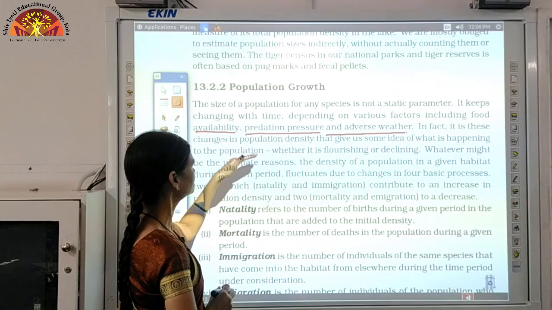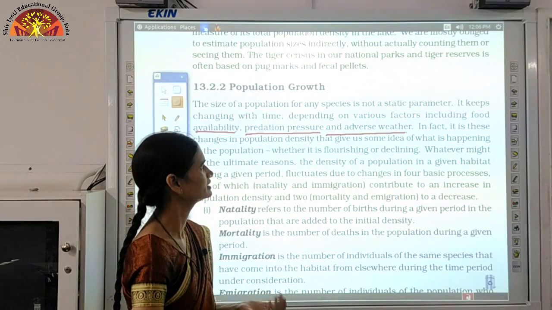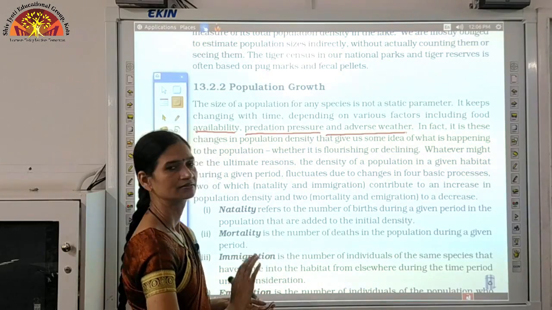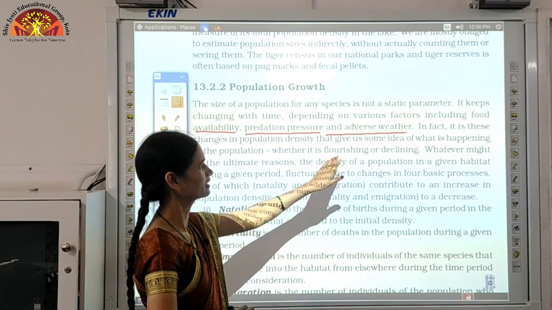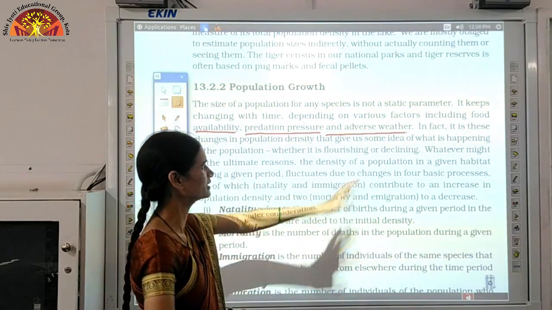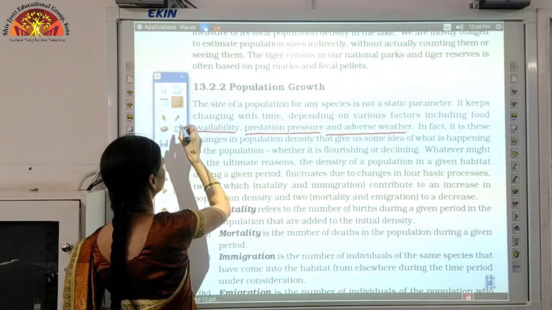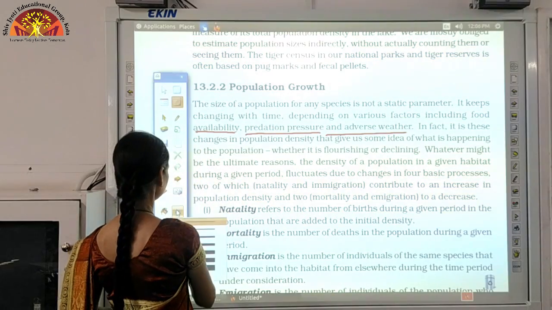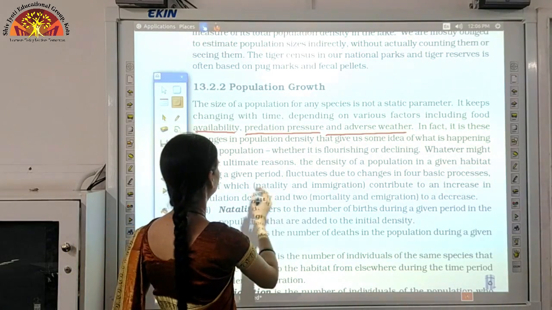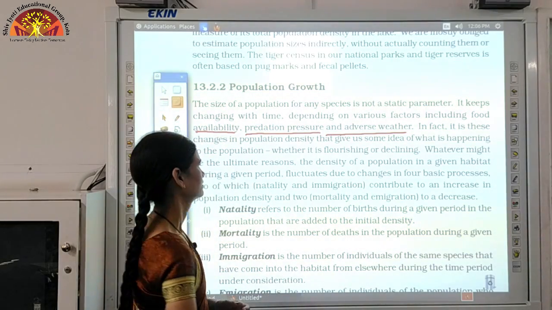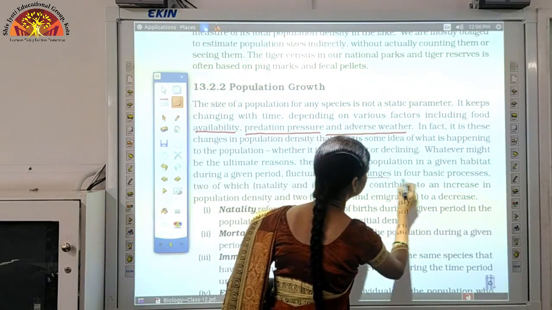In fact, it is these changes in the population that give us some idea what is happening. That means the population is increasing or declining, whether they are flourishing and increasing in number, or they are getting reduced. Another important thing is, during a given period, the population may fluctuate due to changes in 4 basic processes.